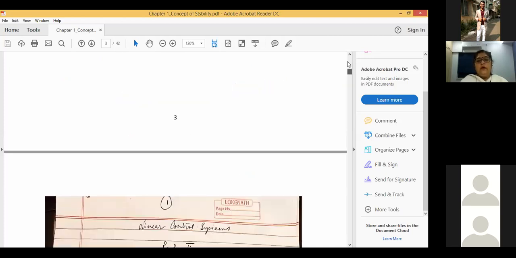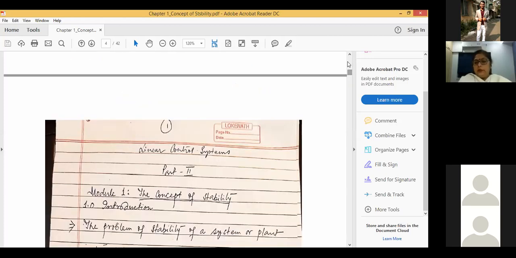Now, to discuss the concept of stability, you see, the name of this course is linear control system. A very important term is system. So the prerequisite for this particular course is system theory, which you have already studied in second year, isn't it? System theory. So let's start with the definition of a system.